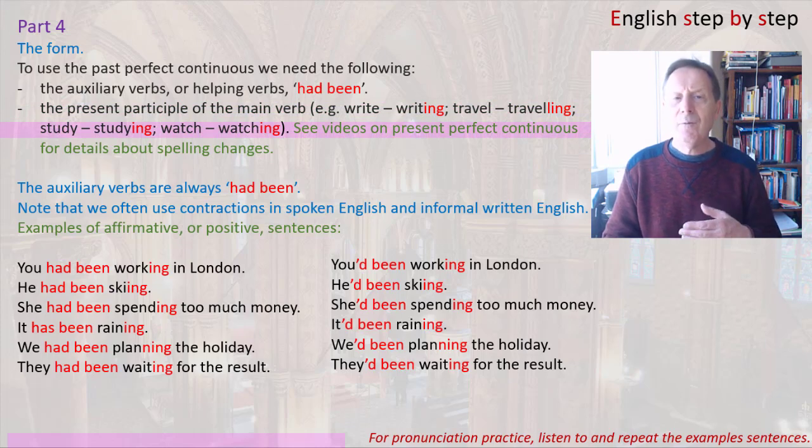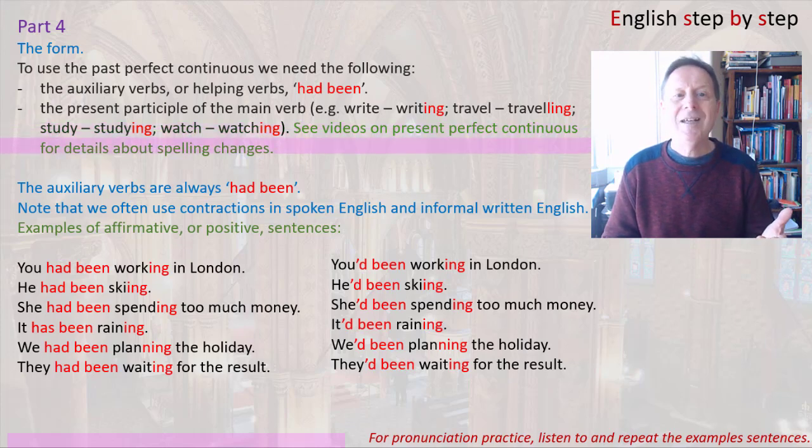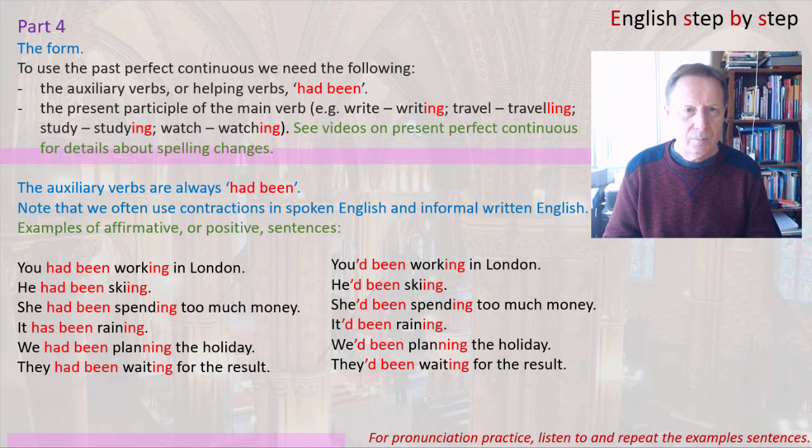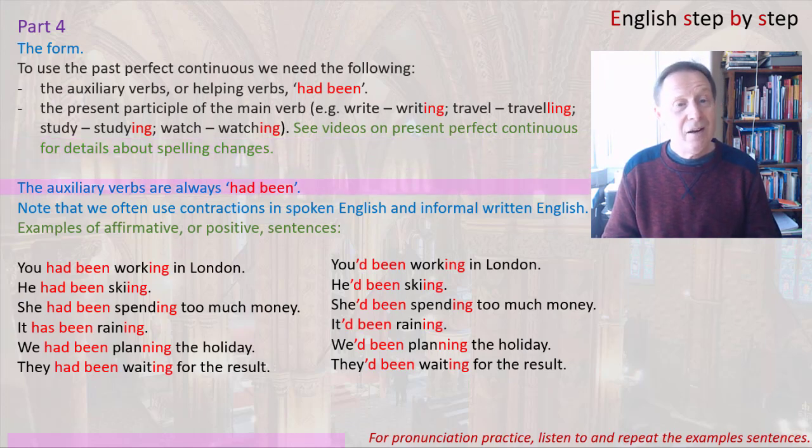Now you can watch my videos and my video series on the present perfect continuous for details about these spelling changes, because the rules are the same for the present perfect continuous and for the past perfect continuous. So the auxiliary verbs are always had been.